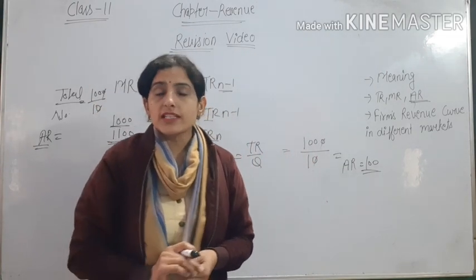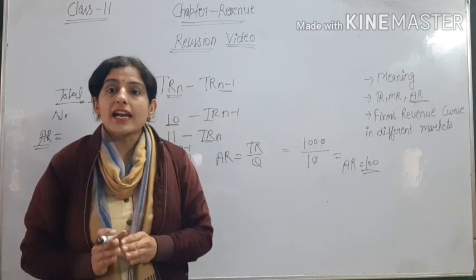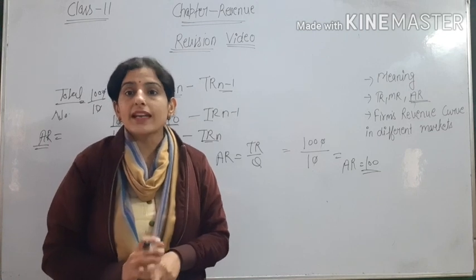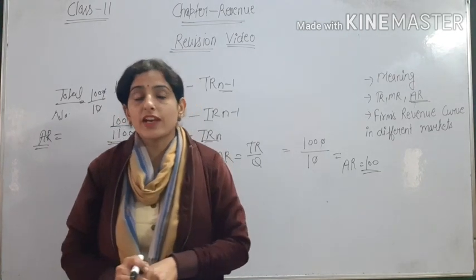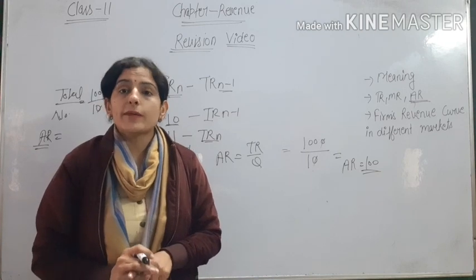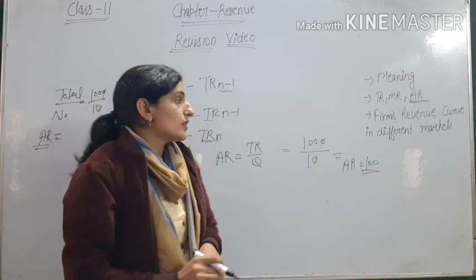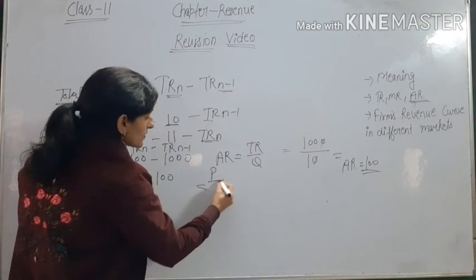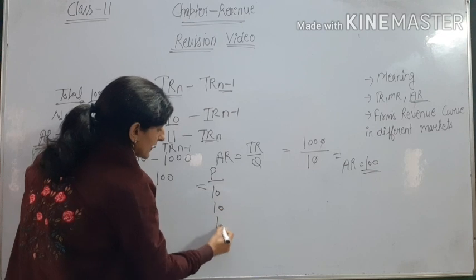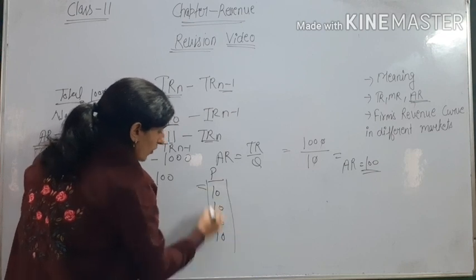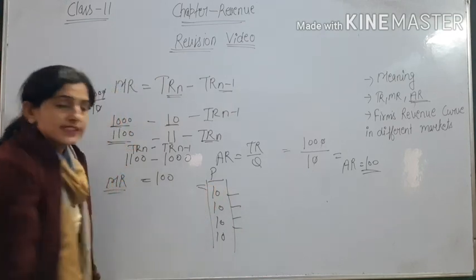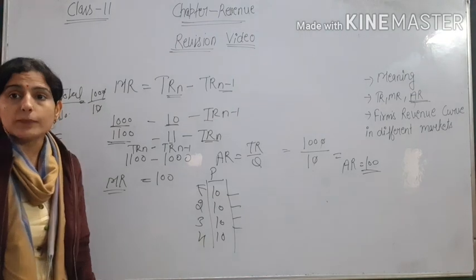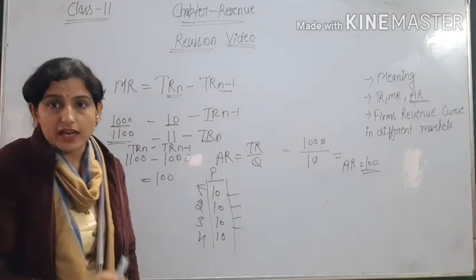Now we will discuss AR, TR and MR when price is constant. What is the shape of TR, total revenue, MR, marginal revenue and average revenue when price is constant? When price is constant, P is constant, so it will be 10, 10, 10, 10. On this constant price, the firm is selling the 1st unit, second, third, fourth, all the units on this fixed price.